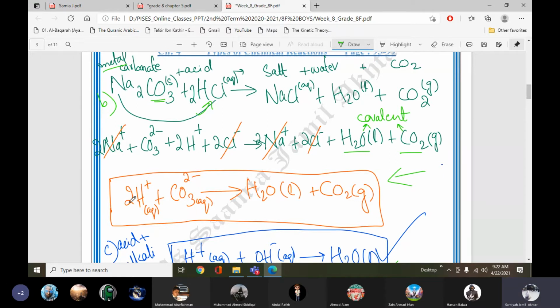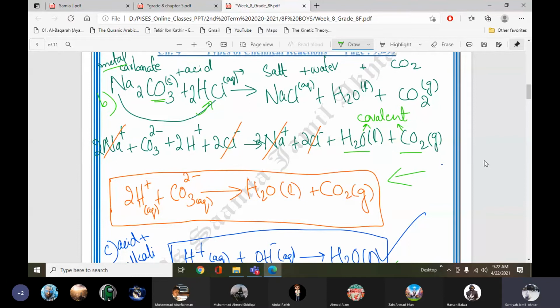2H positive plus CO3 2 negative, and it will give water and carbon dioxide. And here the state is changing from aqueous ions to the liquid and gas which are forming. So this is the ionic equation for this reaction. Remember boys, the ionic equation is very important to write.